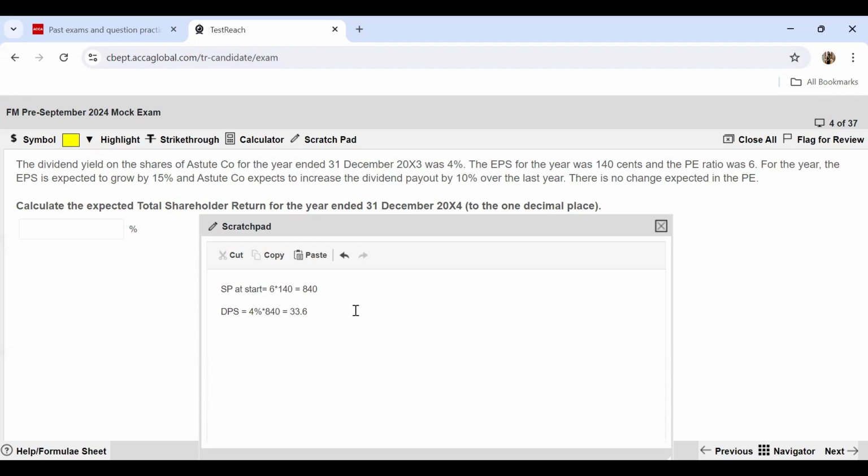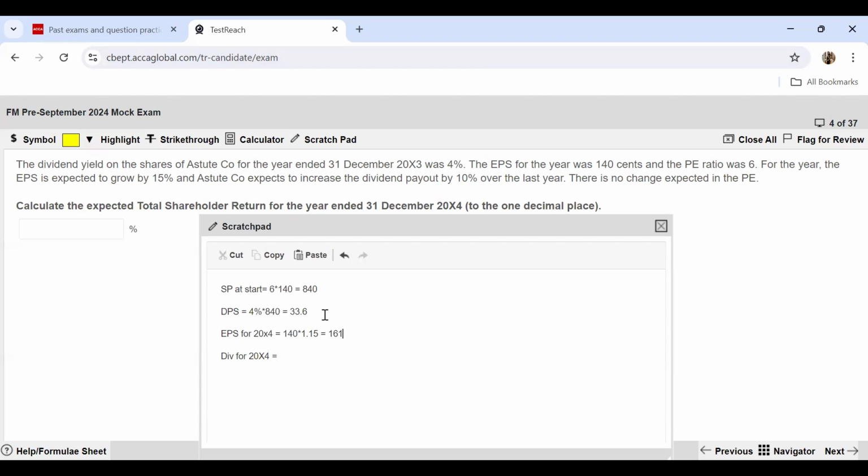Now, what will be my expected dividend this year? Dividend for 20x4 is going to be, as mentioned, the dividend payout increasing by 10% over the last year, and EPS will also increase by 15%. So let's first find out the EPS. EPS for 20x4 is going to be 140, what your earning was the previous year, increased by 15%, so multiplied by 1.15.